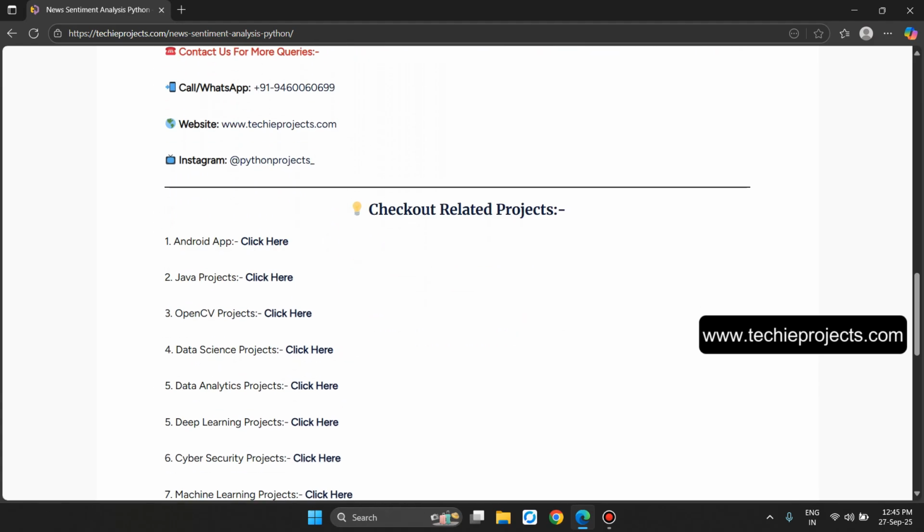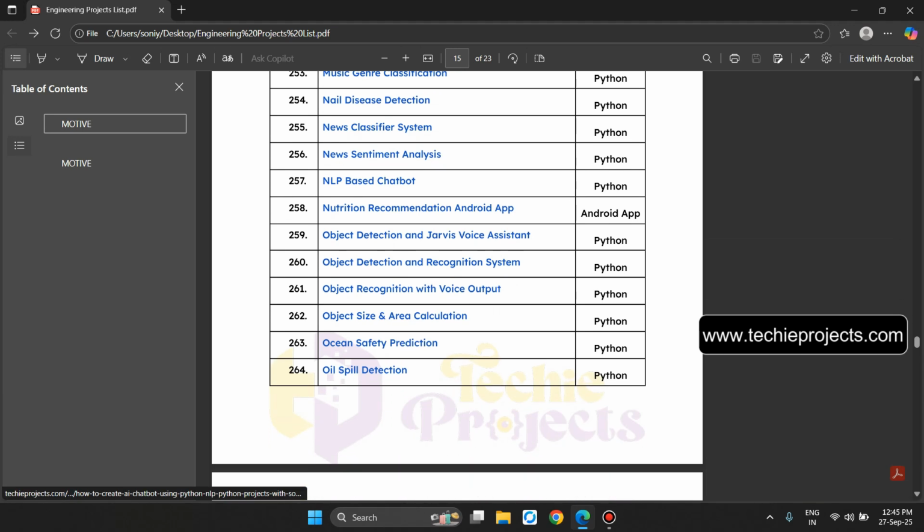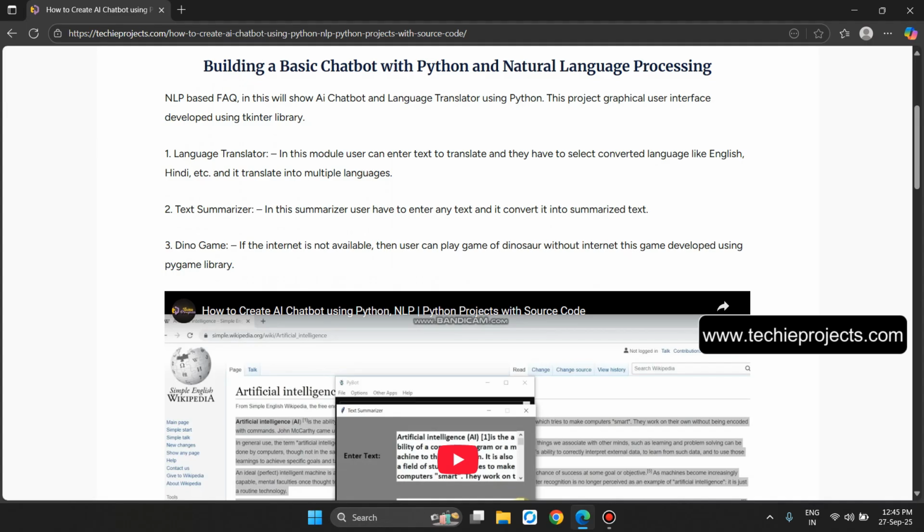Contact us for more queries and check out related projects. Let's go back. Now the point number 257, NLP based chatbot. So let's click on it. Building a basic chatbot with Python and NLP. So there will be three features: language translator, text summarization, and Dino game.